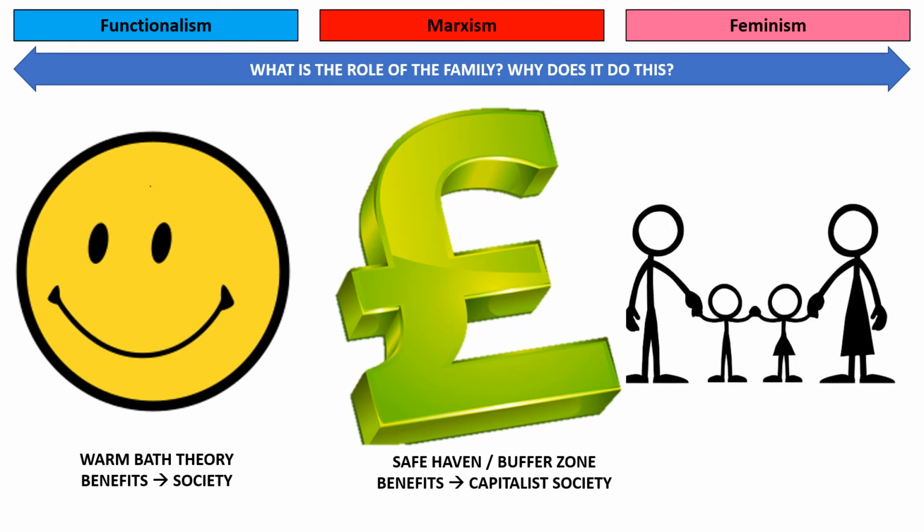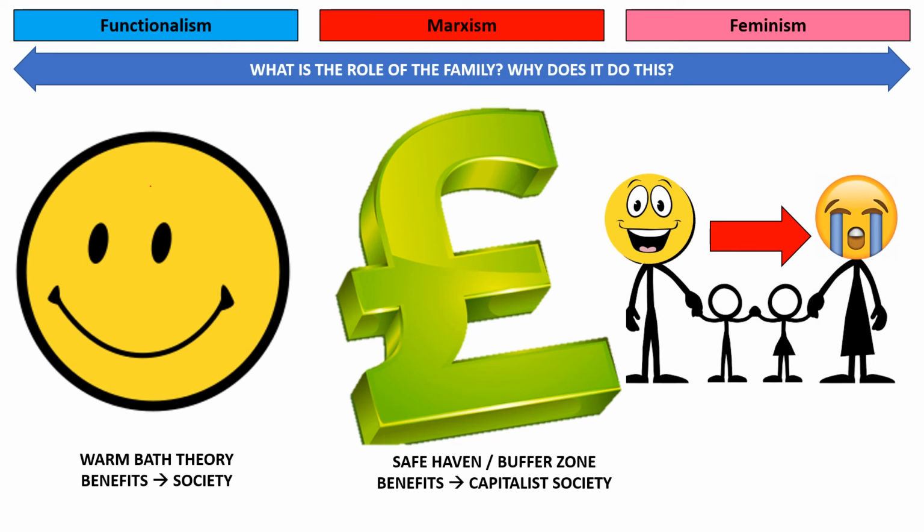And then last but not least, we have feminism. Now again, feminism is talking about a traditional nuclear family. Men, as the patriarch in this family, come home from work angry, frustrated, and the role of women is to absorb that frustration. And as men release that frustration, that calms them down. Now, what is different about feminism is that, unlike Marxism and functionalism, feminists consider the role of women, the position of women, how this makes the women feel. And ultimately, absorbing this anger and frustration is going to have a negative impact on the women.